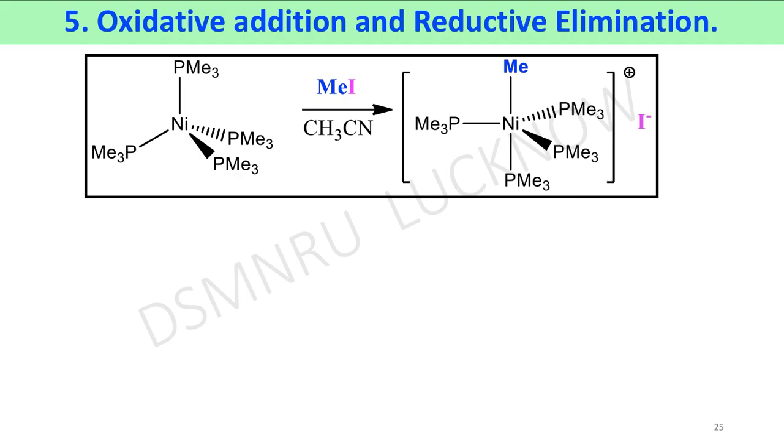Here also the rhenium atom acts as a Lewis base. Now here oxidative addition takes place at this nickel atom. Here nickel is in the zero oxidation state. Oxidative addition takes place with methyl iodide to achieve a +2 oxidation state. Here a 2 electron oxidation takes place at the nickel 0 atom by addition of methyl iodide at nickel.